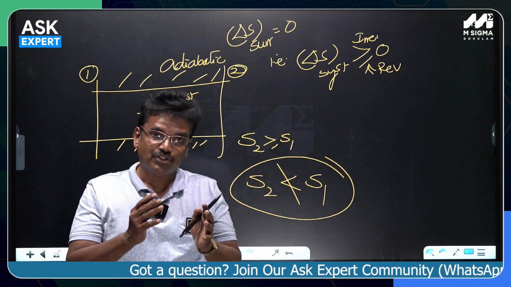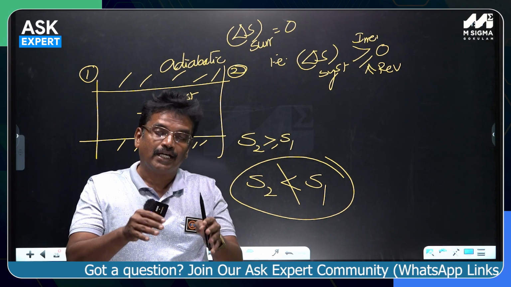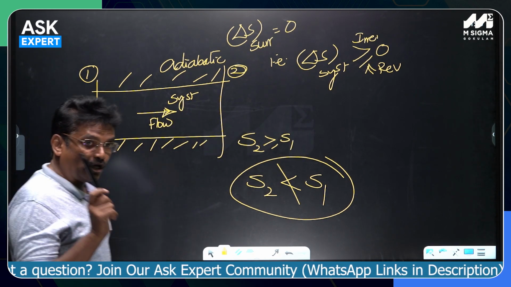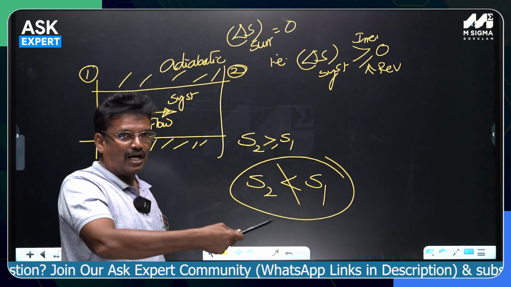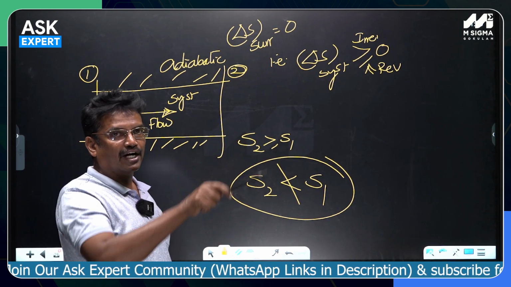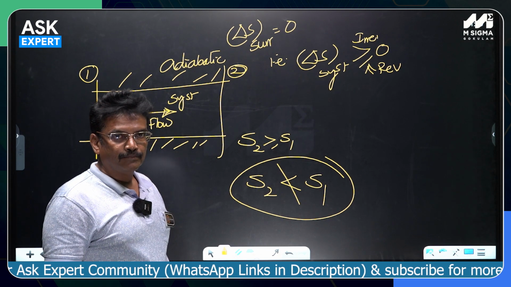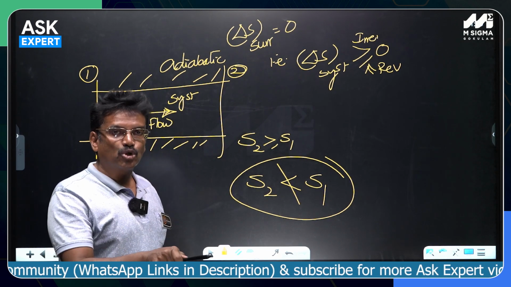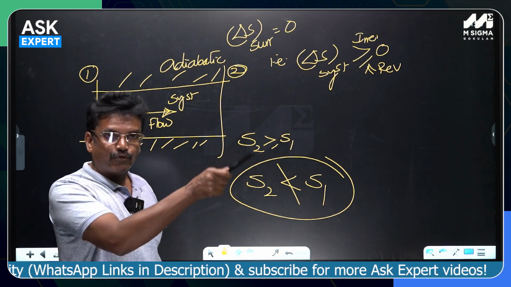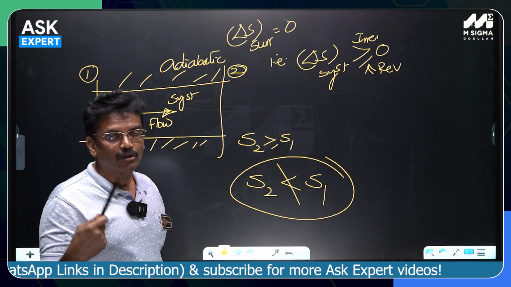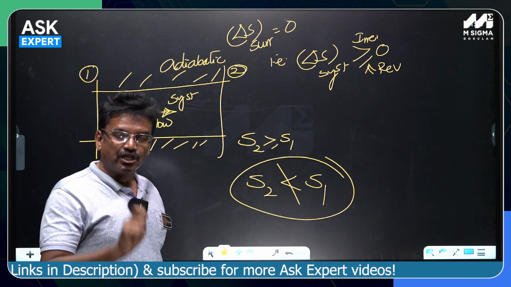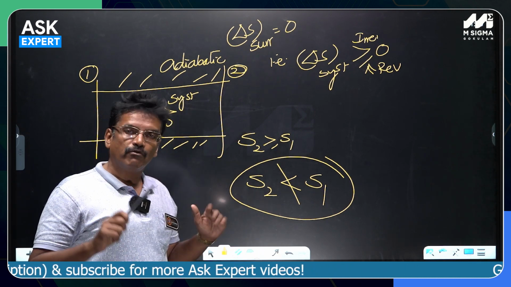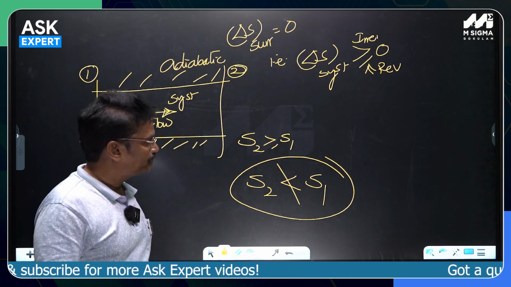If the process is irreversible, there are inherent losses involved during the process. That would finally result in the net change in entropy of the universe being greater than 0. Entropy of the universe can never decrease. Either it remains constant if the process is reversible, or it increases if the process is irreversible. If the entropy of the universe is decreasing during a process, that process can never exist, because that will simply violate the second law of thermodynamics.